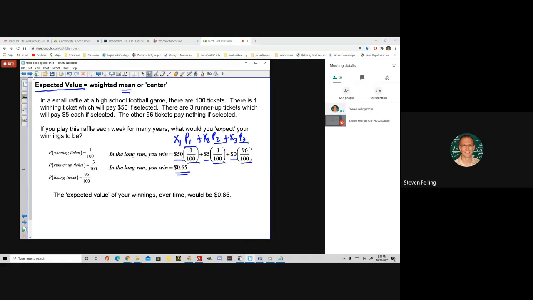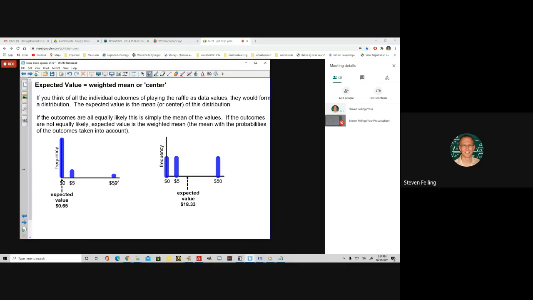All right, and then the other thing I want to point out here is that these values are almost like values in a data set, right? $0, $5, $50, they form possible values. So if you think of them as kind of like values in a data set, then the frequency, the probability, is how likely each of these are to happen. If you graph that, it forms a distribution. This is a skewed right distribution, and that expected value is like the mean of that distribution, okay? And then here's a uniform distribution if all the values are equally likely. So I want you to think of the possible outcomes of a random process, like say playing a lottery, as values that form a distribution, all right?